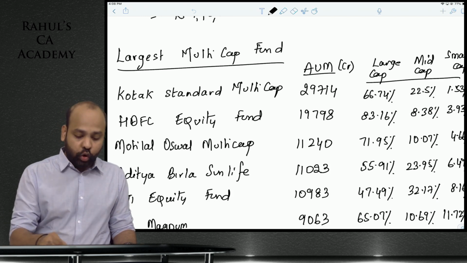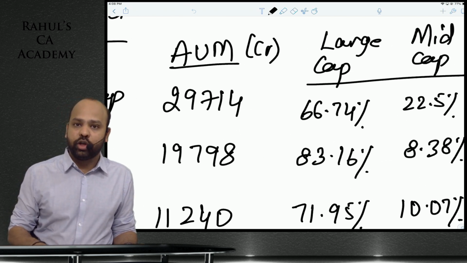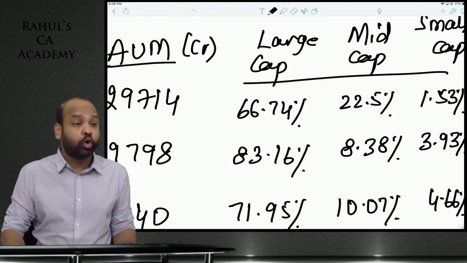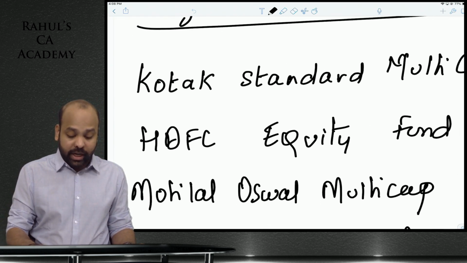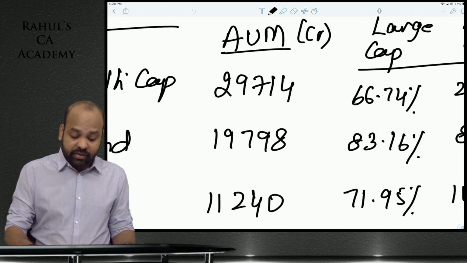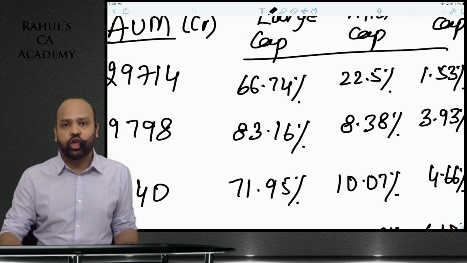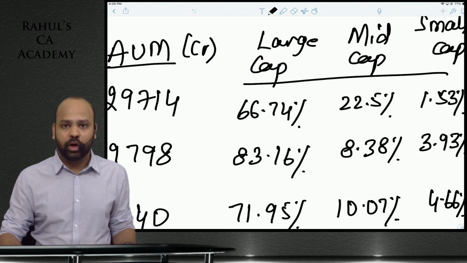For example, if you look at Kotak Standard Multicap, it has almost 30,000 crore rupees of assets under management and 67% exposure to large cap, but only 22.5% to mid cap and 1.53% to small cap. Likewise, HDFC Equity Fund has assets under management of approximately 20,000 crores, with 83% exposure to large cap, 8.38% to mid cap, and 3.93% to small cap.